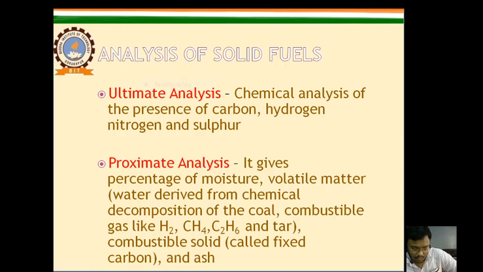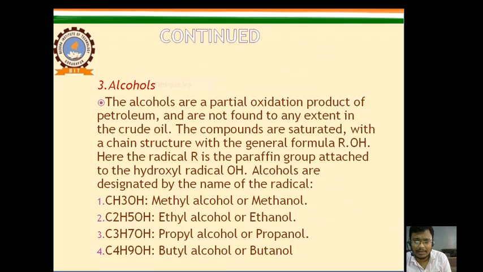Now, what are the different ways for the analysis of solid fuels? The first way is ultimate analysis. In ultimate analysis, chemical analysis of the presence of carbon, hydrogen, nitrogen and sulfur is done. Now, what is proximate analysis? In proximate analysis, it gives the percentage of moisture, volatile matter, water derived from chemical.